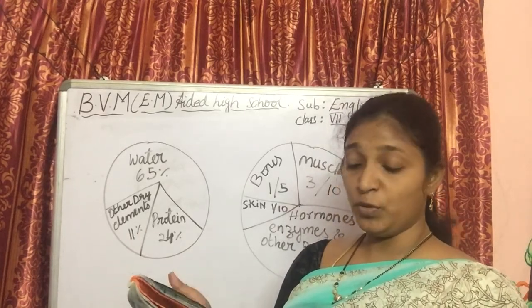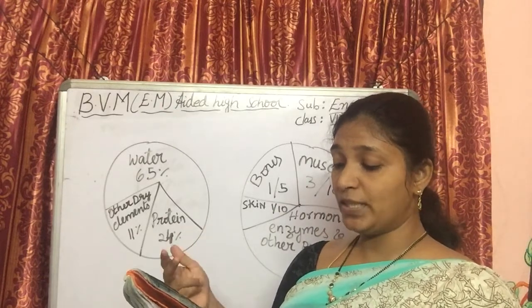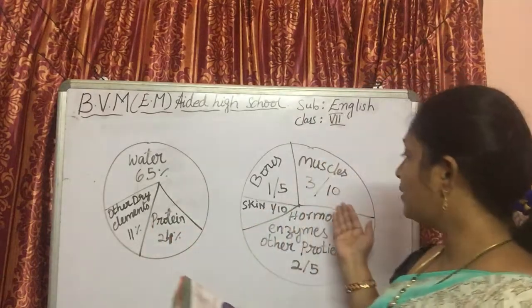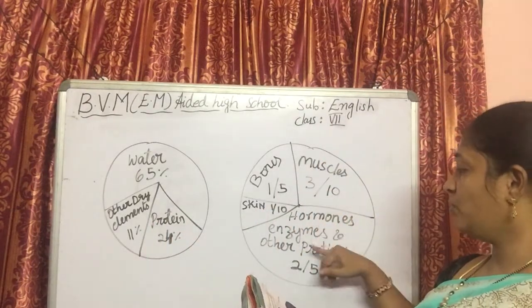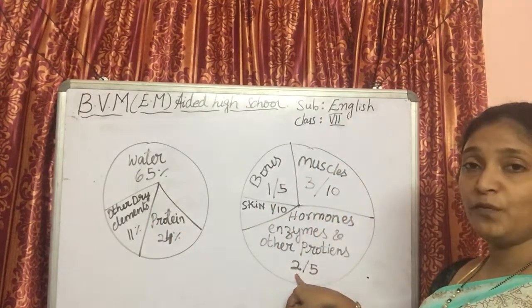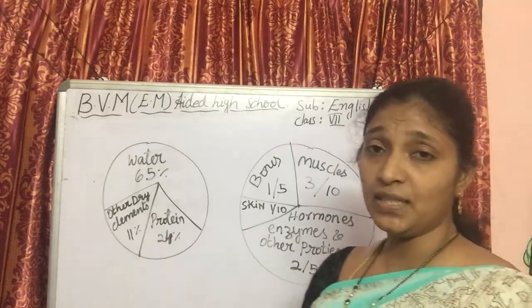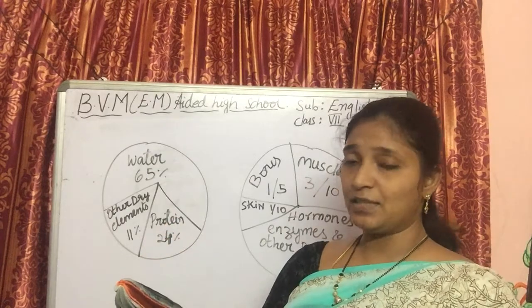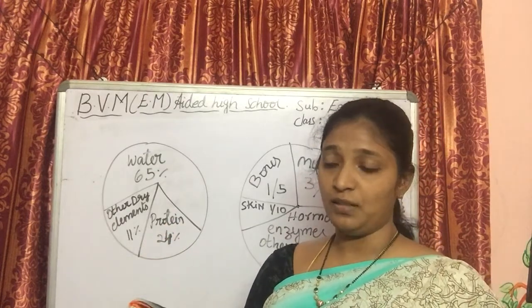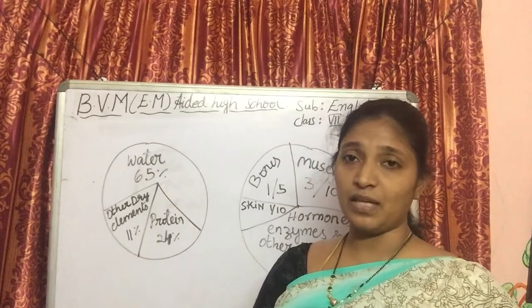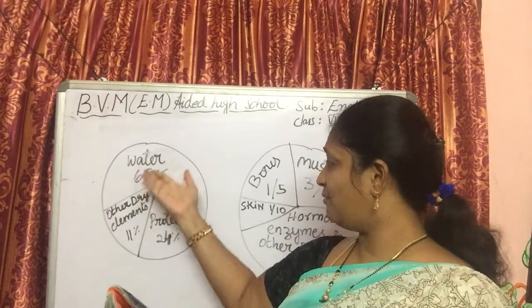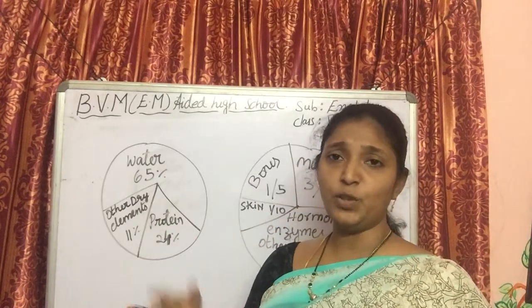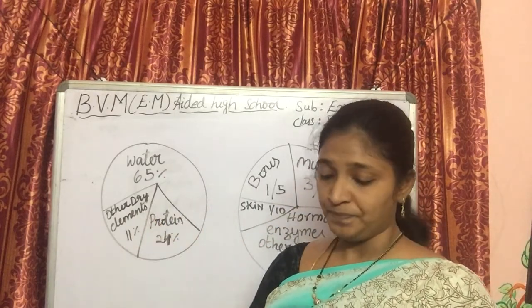Next one, hormones, enzymes and other proteins constitute 2/5 of the human body. We are coming to this one here. So he says hormones, enzymes and other proteins constitute 2/5. It is so clear that you can answer them blindly, because it's not complicated or logical. What you see is what is asked, and it's very easy to read. So it's not very complicated to understand either. You don't even have to do any math in here.